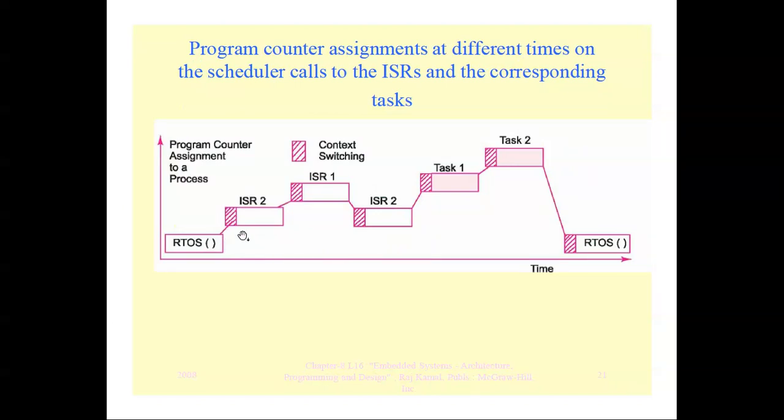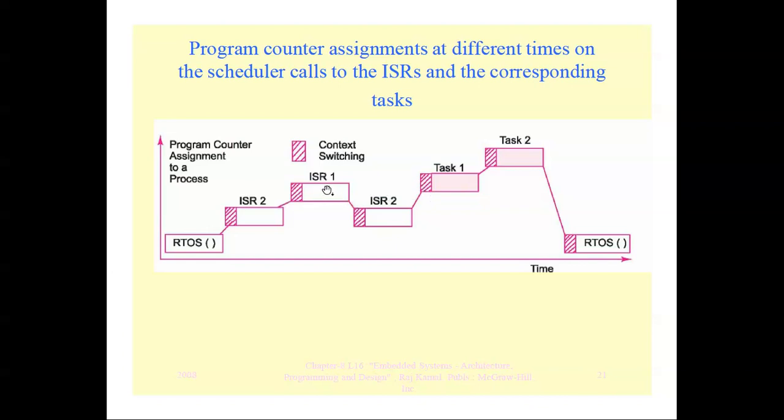Okay, so this is how the program counter is switched. That means the RTOS ISR 2 is working. Then the higher priority task 1 with ISR 1 comes. Then context switch to ISR 1. Again, after completing this, it goes to ISR 2. Then it comes to task 1.